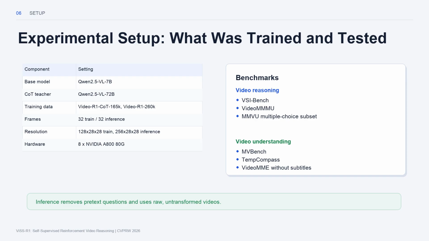The evaluation covers 3 video reasoning benchmarks, VSI Bench, Video MMMU, and MMVU, plus 3 broader video understanding benchmarks, MV Bench, Temp Compass, and Video MME without subtitles. This makes the evaluation reasonably broad. It includes spatial reasoning, professional video understanding, temporal comprehension, and general video question answering.